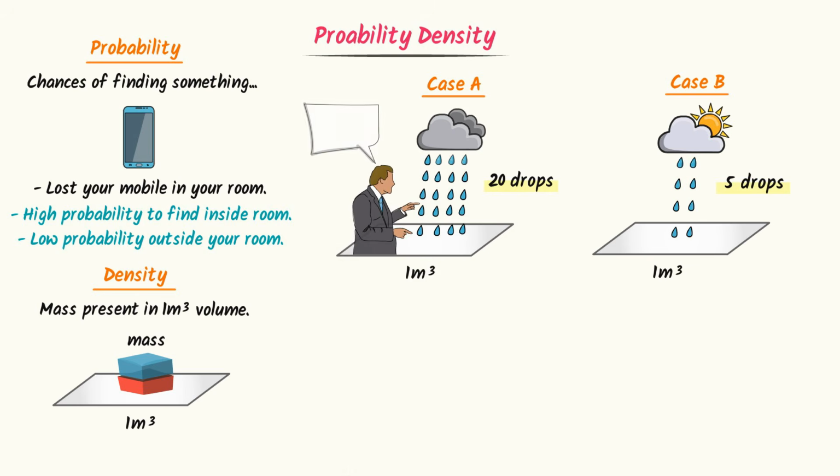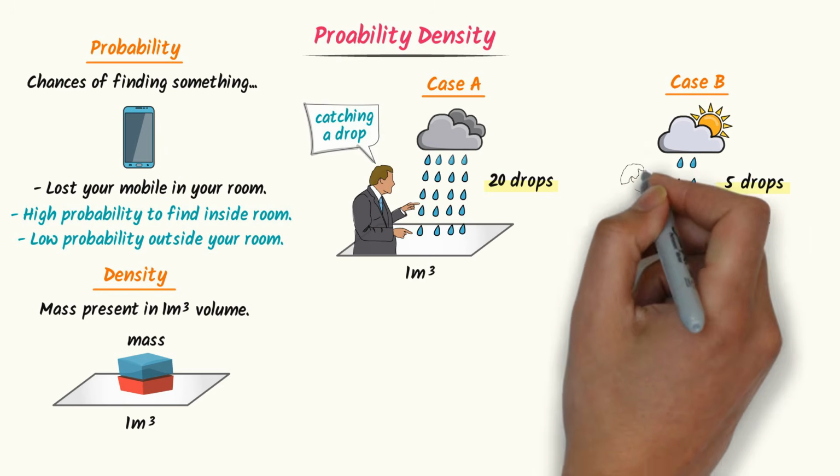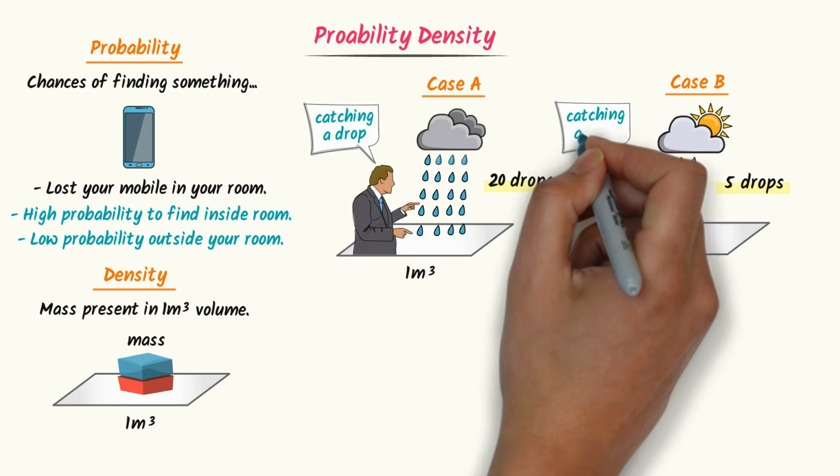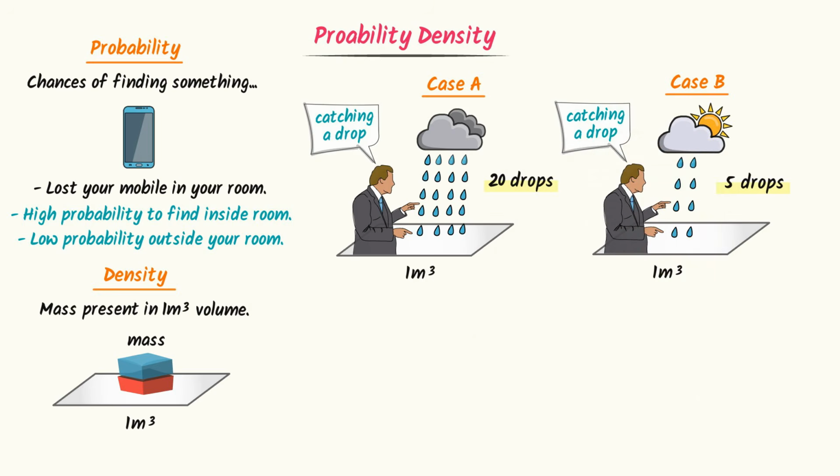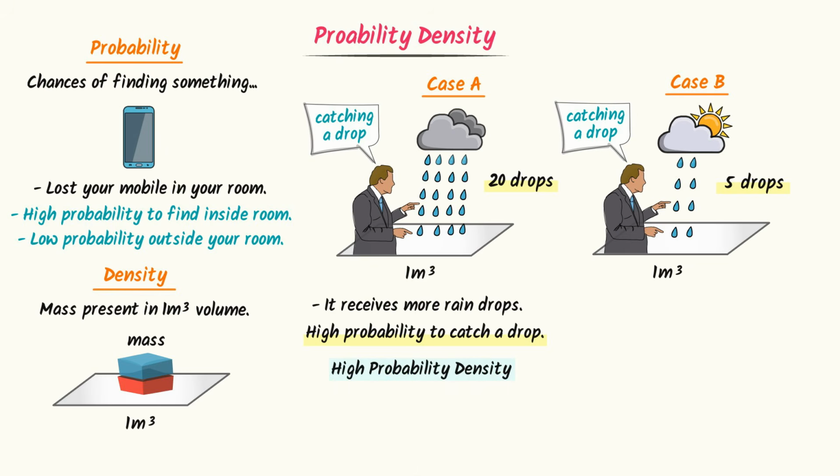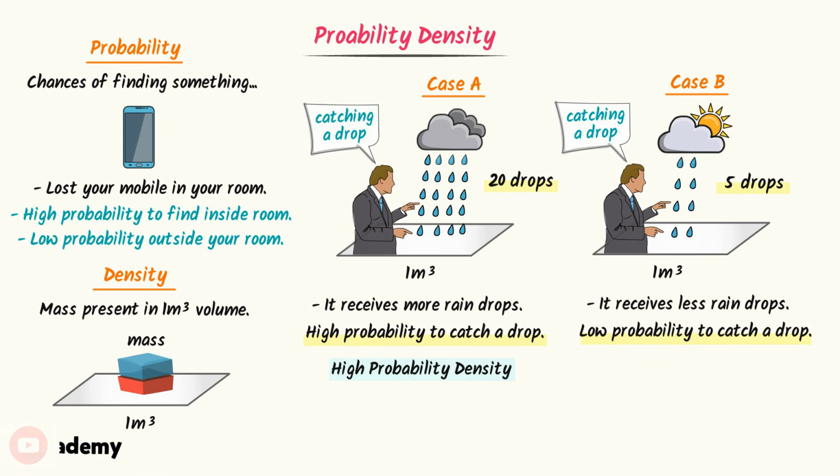You are interested in catching a raindrop. Where is the high probability density that you will catch a raindrop? The answer is A. It means this density receives more raindrops. There is a high probability that you will catch it. So we call it high probability density. While this density receives fewer raindrops, there is less probability that you will catch it. So we call it low probability density.